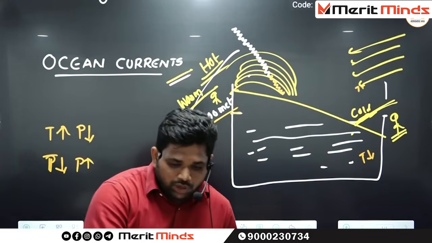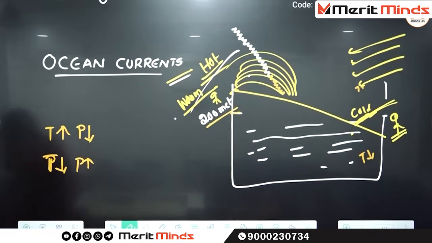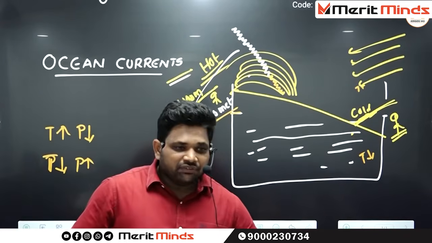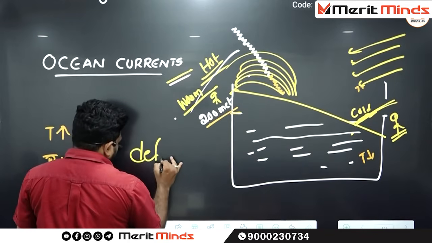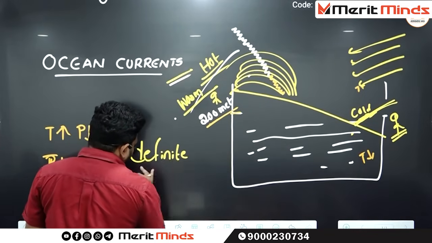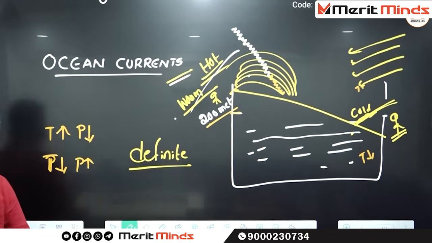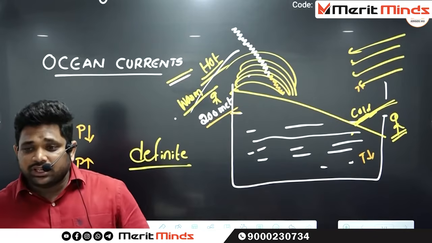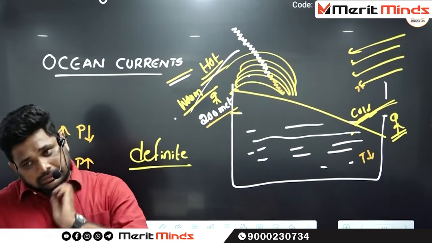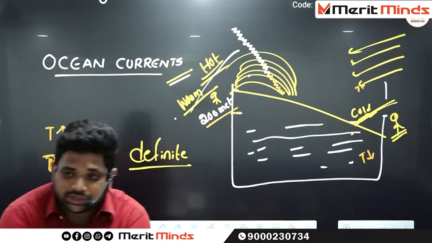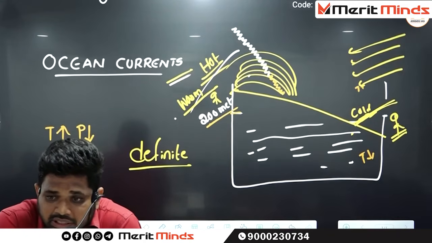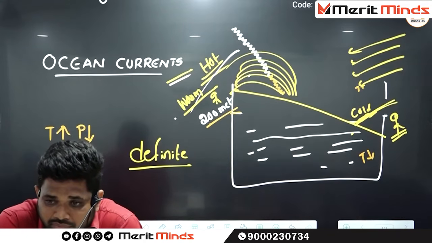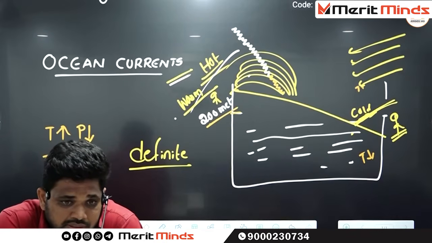The continuous flow of water in a definite direction under the influence of winds is known as ocean currents.